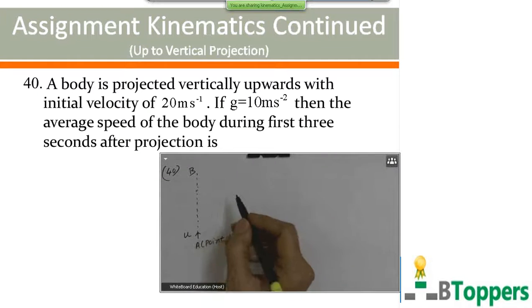So now I am going to discuss the solutions of the questions numbering from 40 to 70 in the assignment in kinematics up to vertical projection. I have already shown you the questions on the screen in the previous class. I have even given you the answers. So now I am going to discuss these questions one by one.